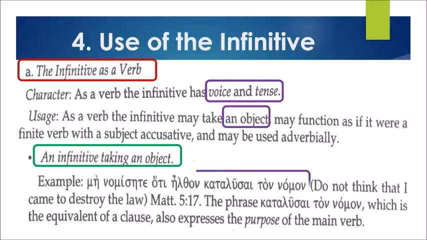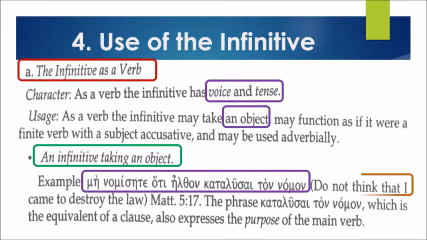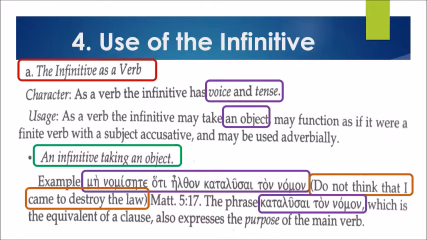Let's read the example: Mē nomisēte hoti ēlthon katalusai ton nomon. It means, do not think that I came to destroy the law, in Matthew 5:17. The phrase katalusai ton nomon, which is the equivalent of a clause, also expresses the purpose of the verb.